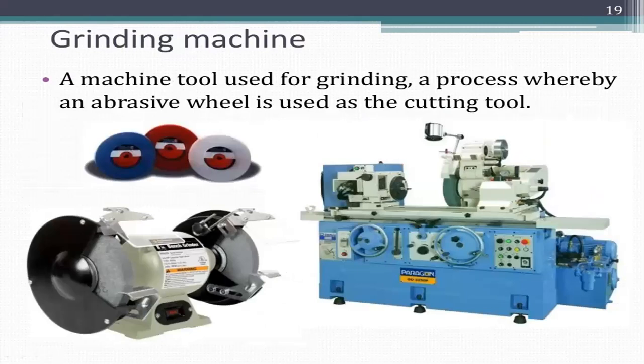Grinding machine. A machine tool used for grinding, a process whereby an abrasive wheel is used as the cutting tool. The abrasive wheel is used to cut the unwanted material from the workpiece. This is a grinding machine. This is a grinding wheel, and this is also a small grinding machine. It is used to remove unwanted material from the workpiece by grinding.